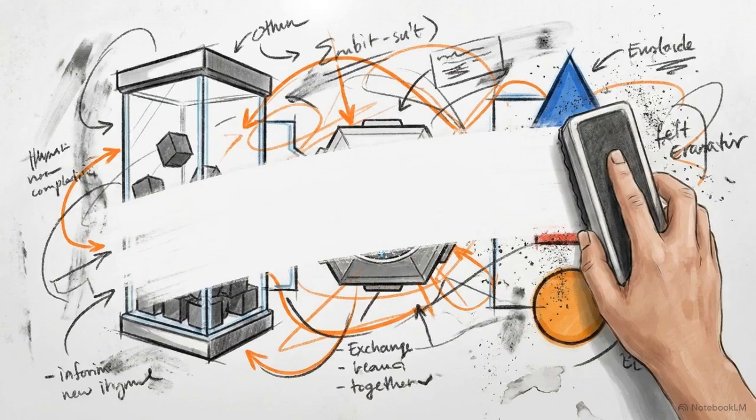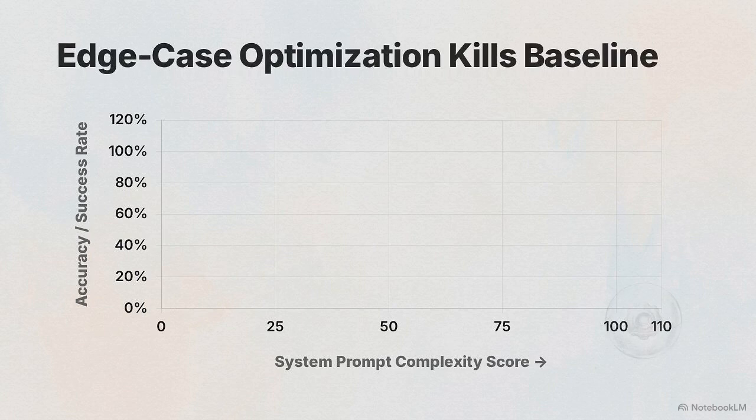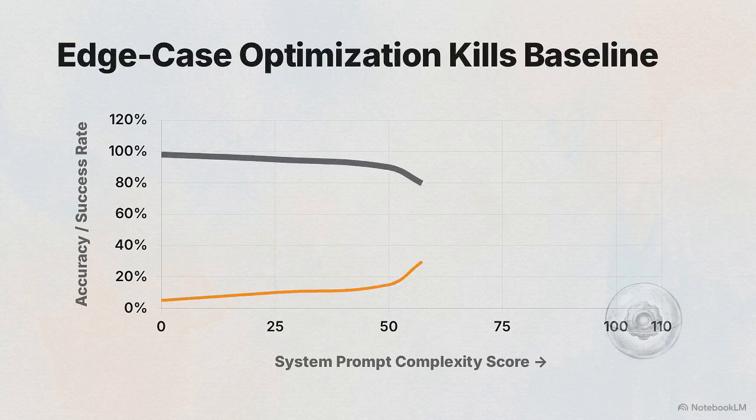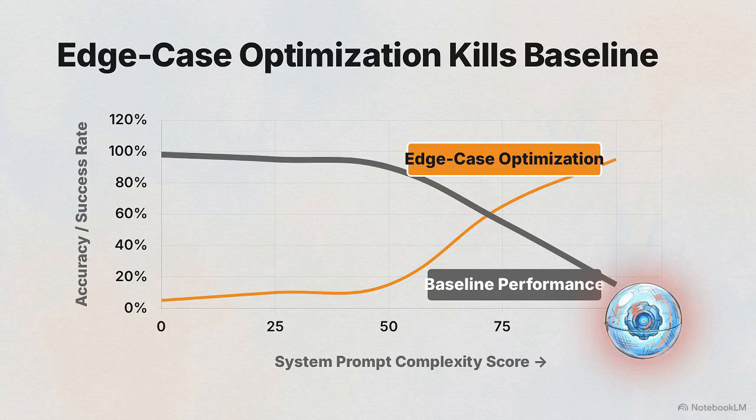To avoid that routing complexity, teams often swing to the opposite extreme, building a God agent, a single instance overloaded with dozens of tools and sprawling, conflicting system instructions. The mathematical consequence of the God agent is that optimizing system prompts for one specific edge case actively degrades the model's baseline performance across its primary responsibilities. Reliable architecture starts here: a single, highly scoped agent.